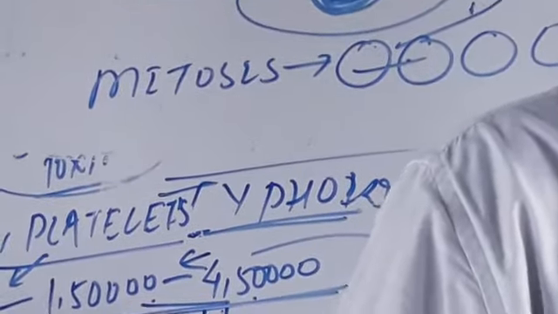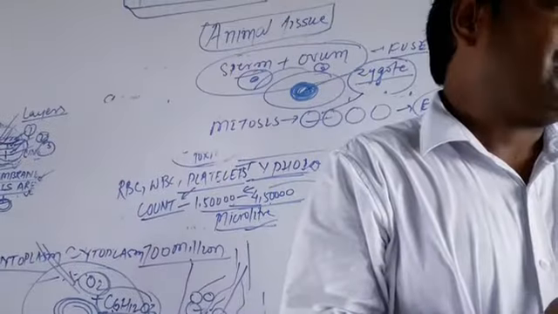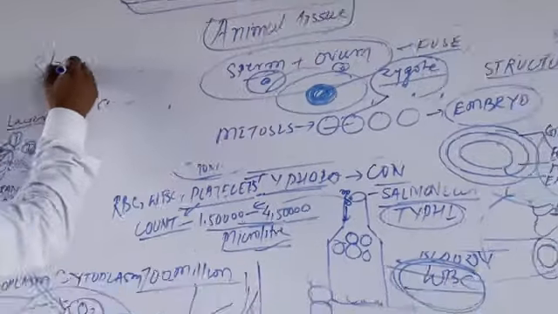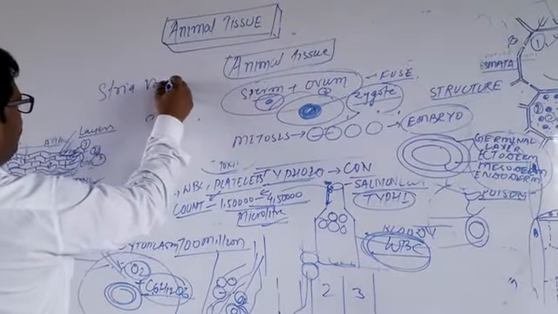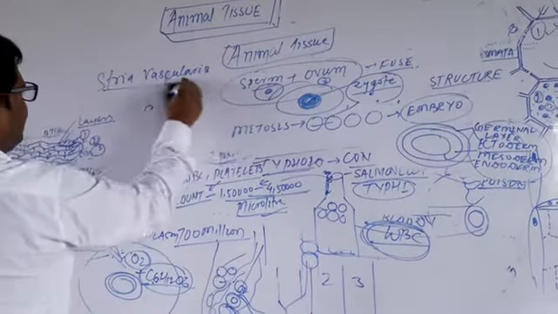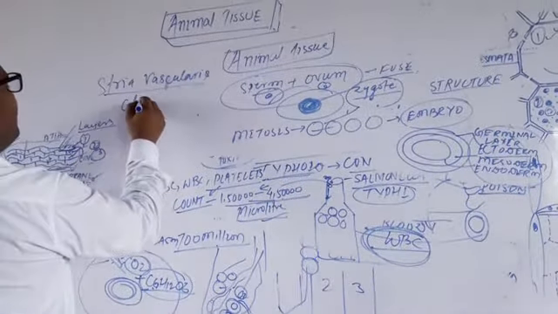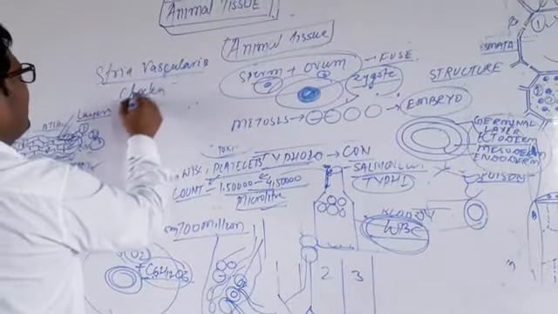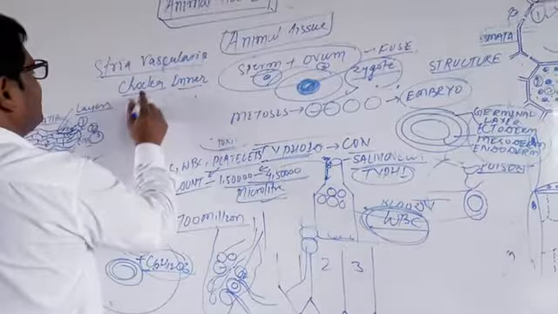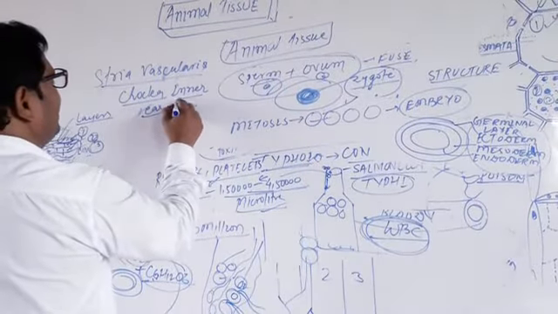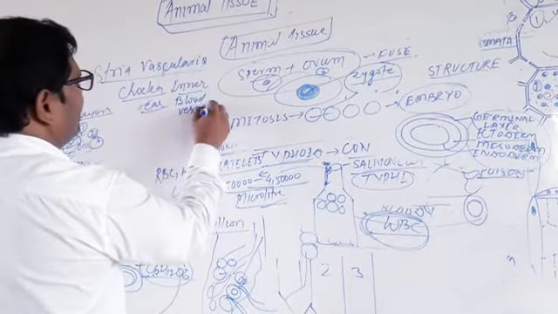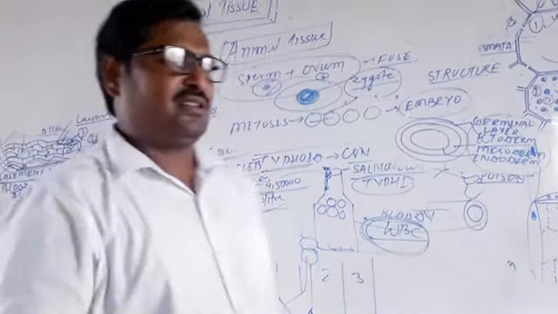The name of this epithelium is the stria vascularis, Stria, S-T-R-I-A, vascularis. This is part of the cochlea, which is part of the inner ear. So these have blood vessels, and they are epithelium cells.